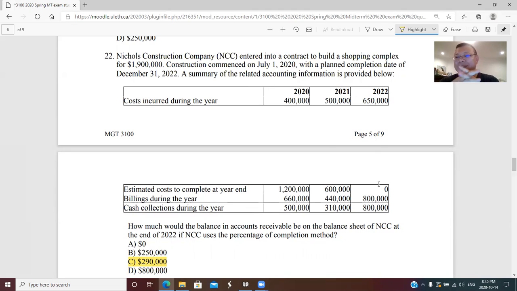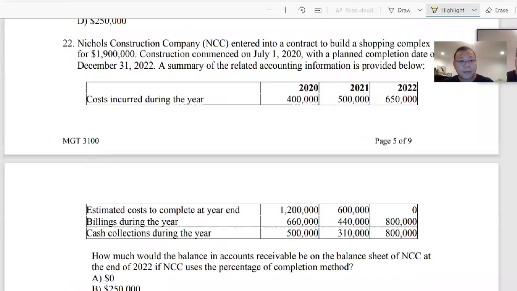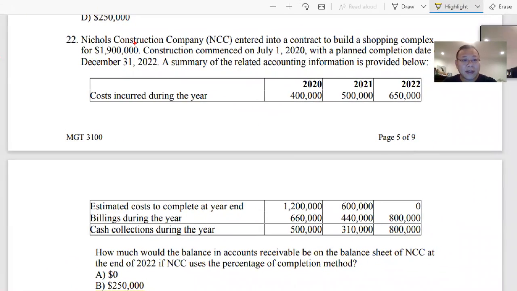That's kind of interesting, but it's easy, right? By the end of 2022, what's the total amount of AR I should have recorded? That's the end of the project, so you should have charged the full amount of the contract price, which is 1.9. So total AR at the end of the contract should be 1.9 million. That's how much the fixed price is.